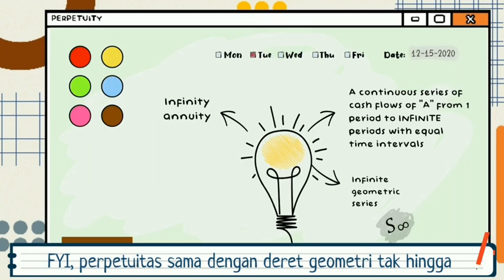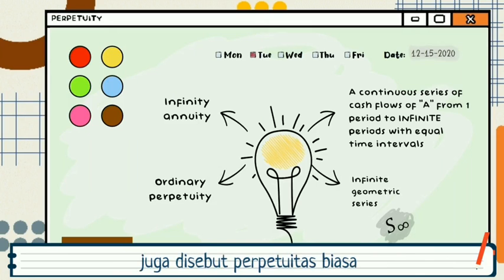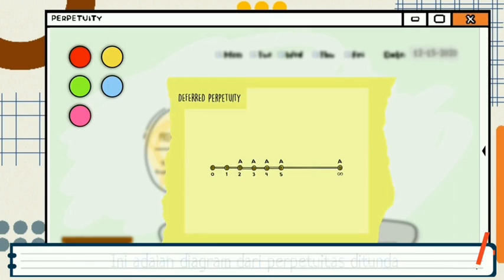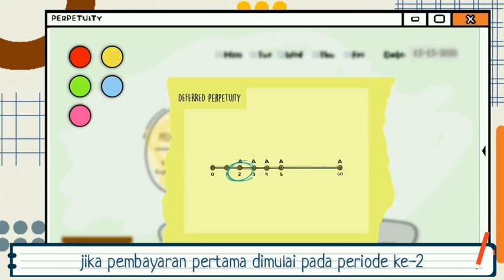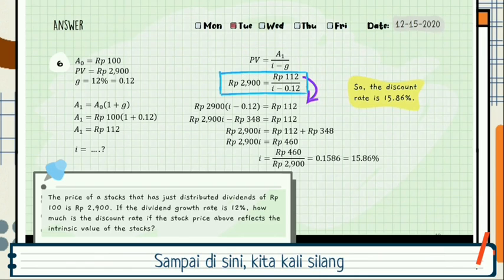For your information, perpetuity is the same as an infinite geometric series, and what I talk about now is sometimes called ordinary perpetuity. This is the diagram of a different perpetuity, if the perpetuity starts from the second period. We use the present value in growing perpetuity formula. Present value equals A1 divided by I minus G. Until this, we can make it like this: 2900 times I minus 0.12 equals 112.